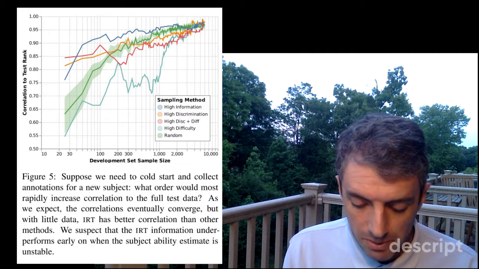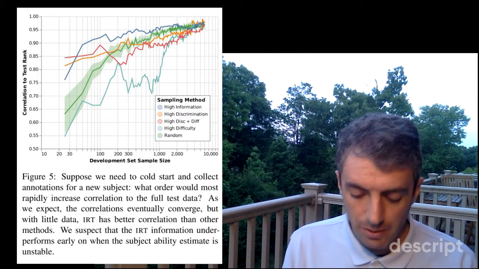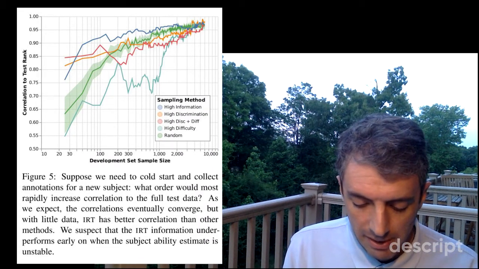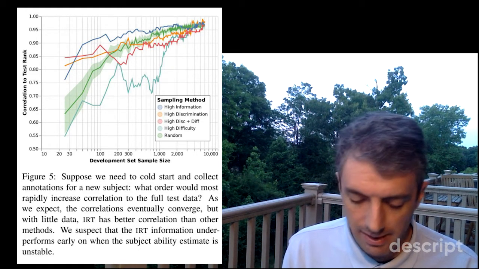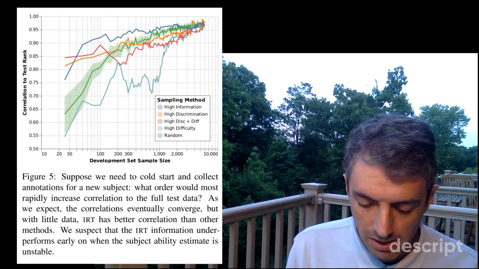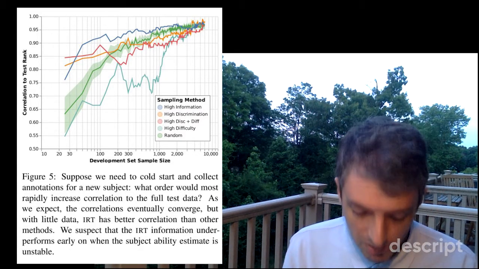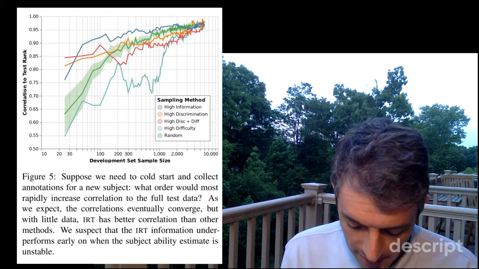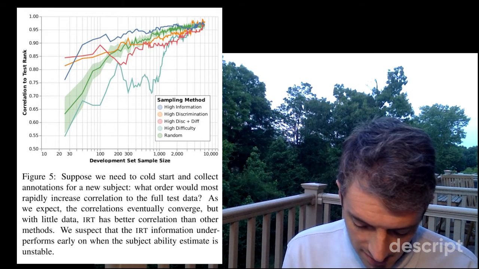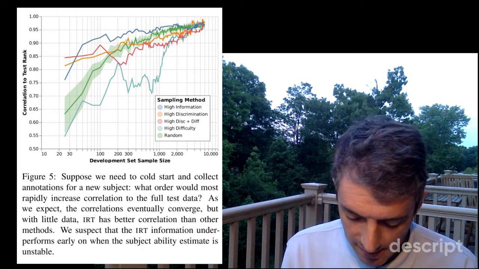Figure 5. Suppose we need to cold start and collect annotations for a new subject. What order would most rapidly increase correlation to the full test data? As we expect, the correlations eventually converge, but with little data, IRT has better correlation than other methods. We suspect that the IRT using information content underperforms early if the subject ability is unstable.